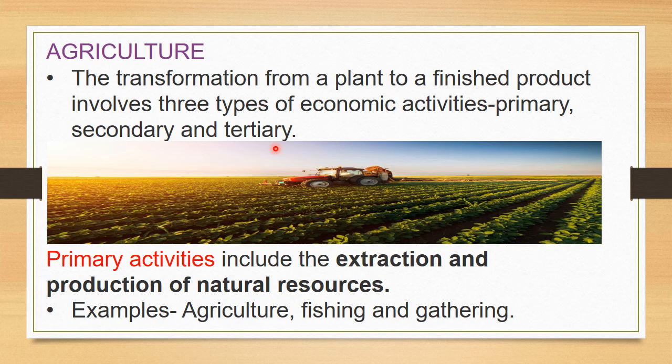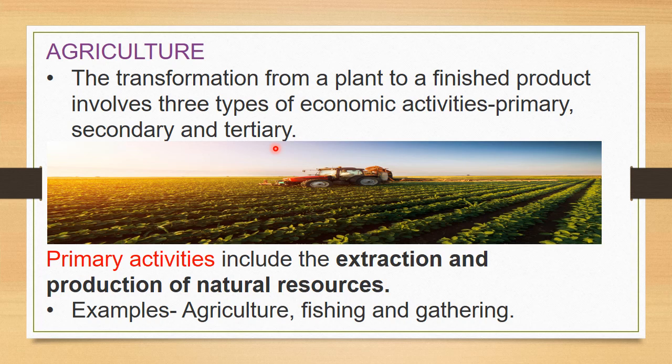So from a plant to the final product, in this transformation there are three types of economic activities. How many types of activity? Three. The first one is primary, second secondary and third tertiary.